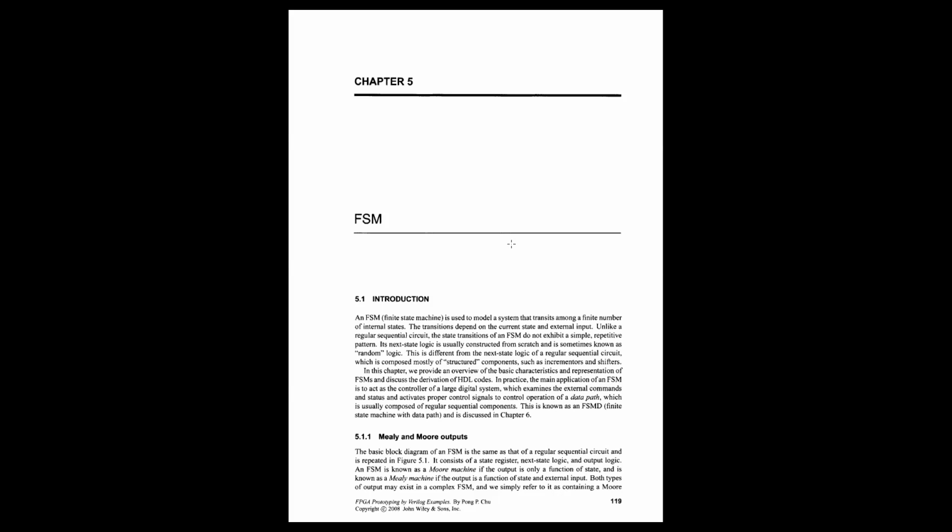If the current state is 1, then the next state will always be 2. Okay, so you got the idea about the current state and the next state, right?